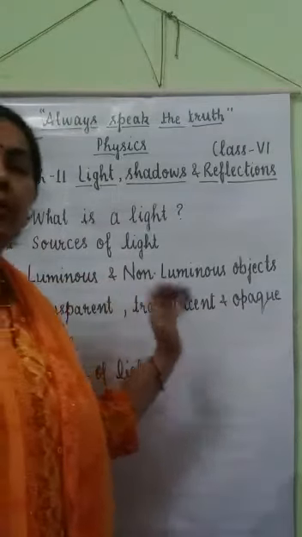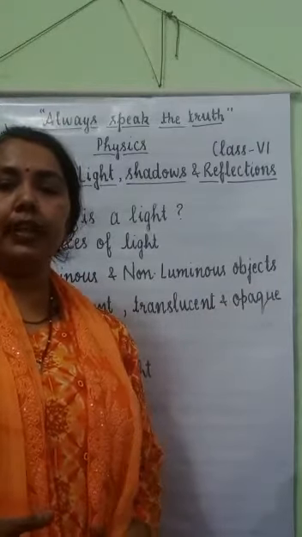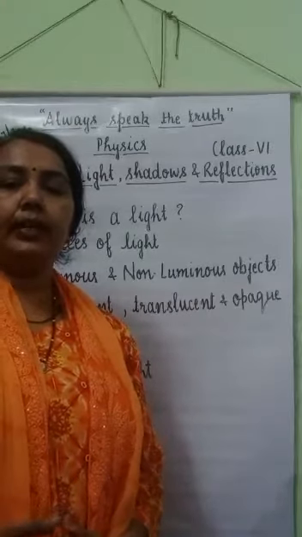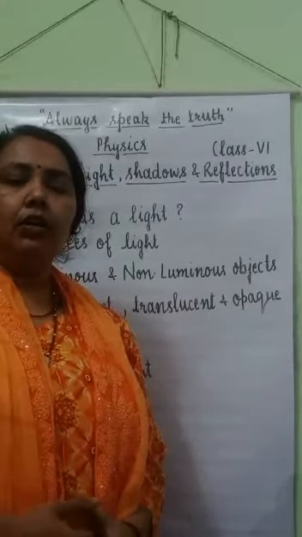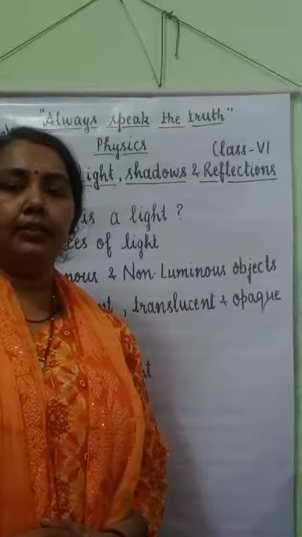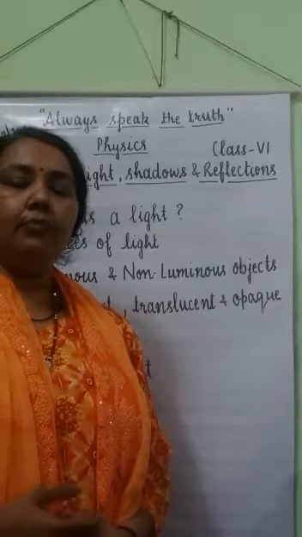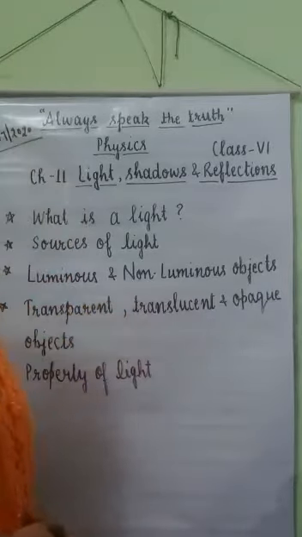Luminous and non-luminous objects. Luminous objects are those objects which emit their own light, like the sun, and non-luminous objects are those objects which do not emit their own light. They are visible only when they get light from luminous objects.